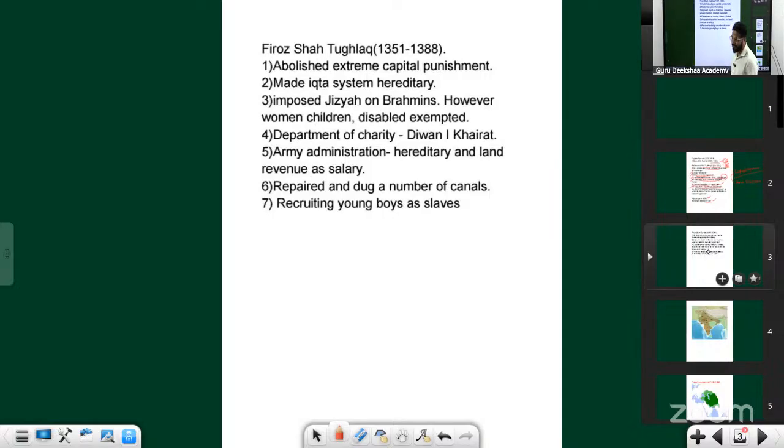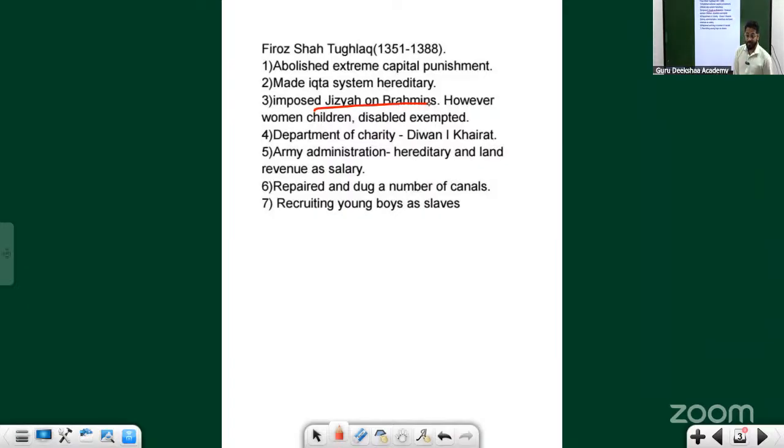And I talked about jizya tax, the tax on Hindus. That was imposed during Aurangzeb's period, but he was not the first. As you can see here, jizya tax was also imposed by Firoz Shah Tughlaq. But it wasn't imposed on everybody. For example, women and children were exempted. Jizya tax was mostly imposed on Hindus, but if the woman is Hindu, she also didn't need to pay this jizya tax. Understood until here?